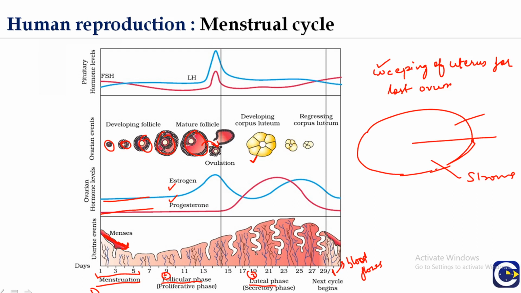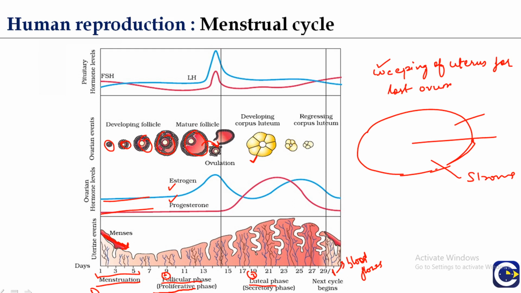Now this menstrual phase is followed by the follicular phase. The follicular phase is also known as the proliferative phase. This phase lasts for about 14 days, and during this phase the anterior pituitary lobe secretes the follicle stimulating hormone. FSH stimulates the growth of the primary ovarian follicle and the maturation of the primary oocyte in this follicle.